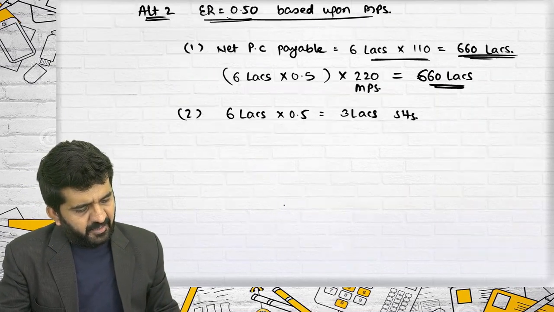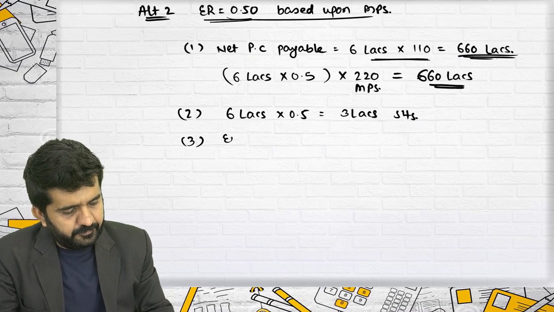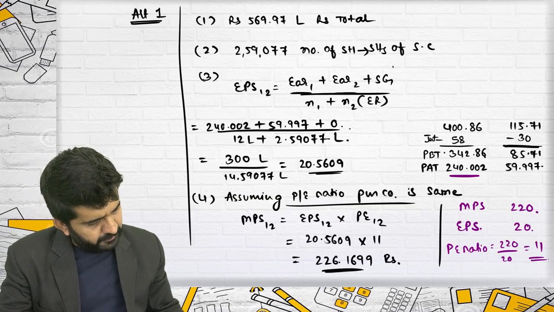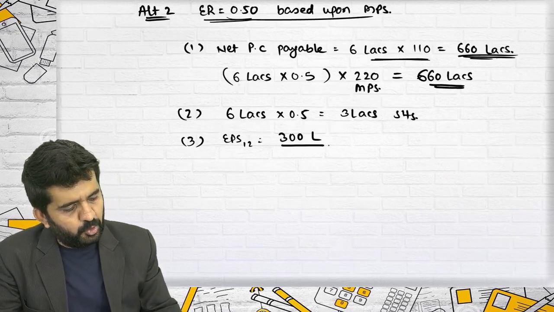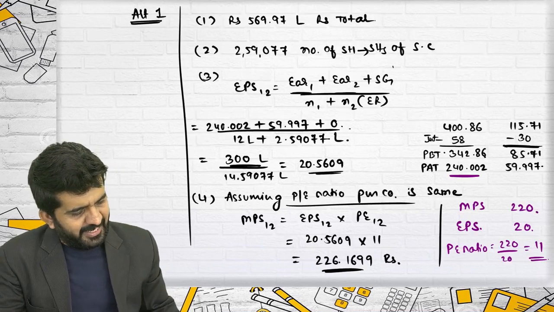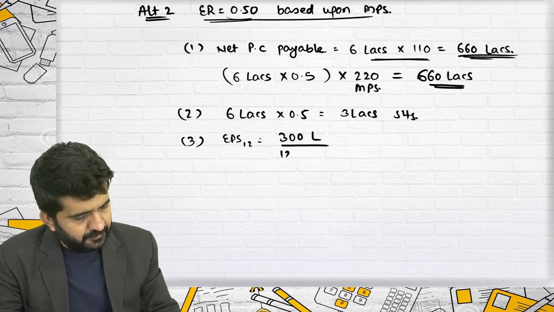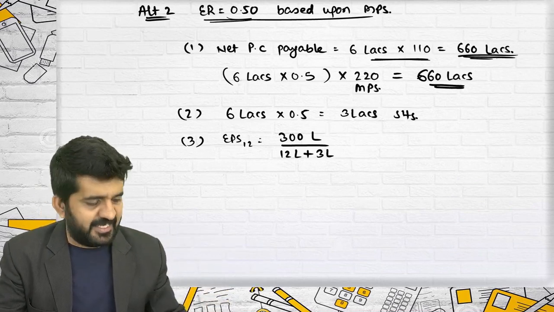EPS of T Limited after acquisition. It is the 240.002. Have I found out the total? Yes, it is 300, the total earnings of both the companies. N1 is 12 lakhs, plus new shares issued are 3 lakhs. You can also do 6 lakhs into 0.5.